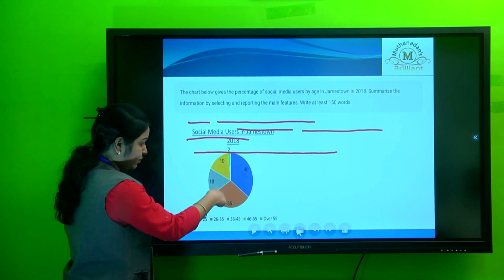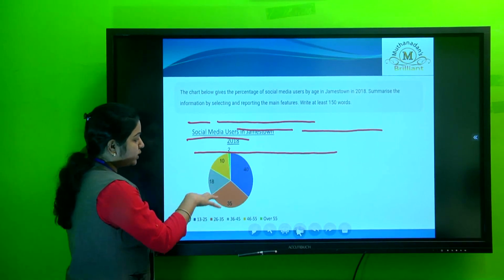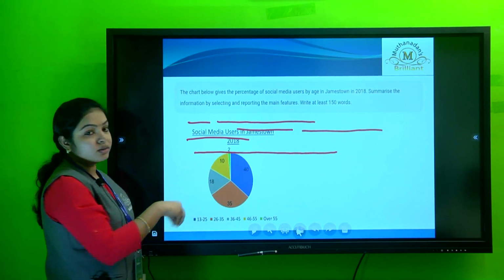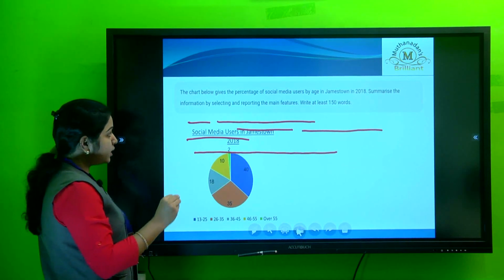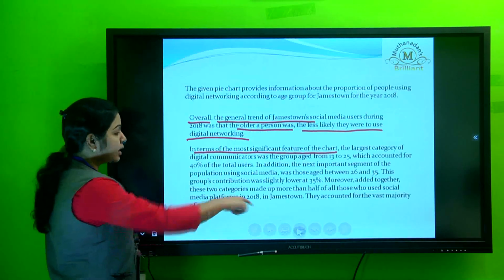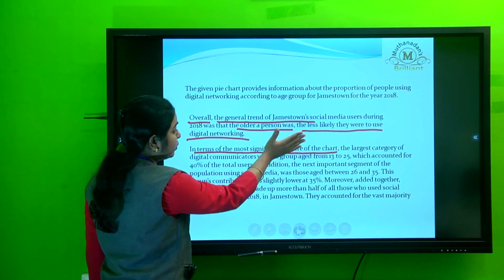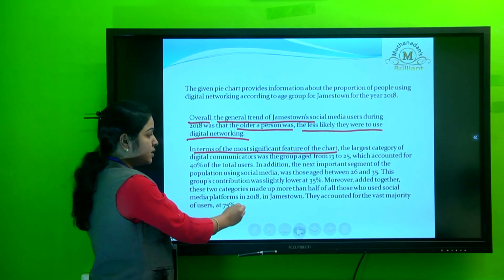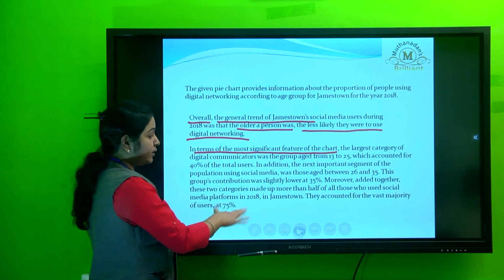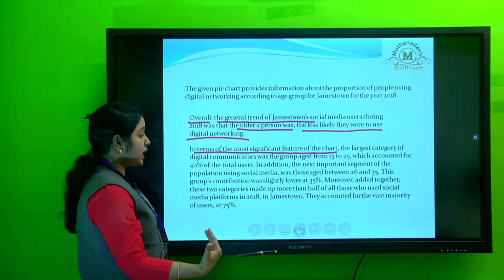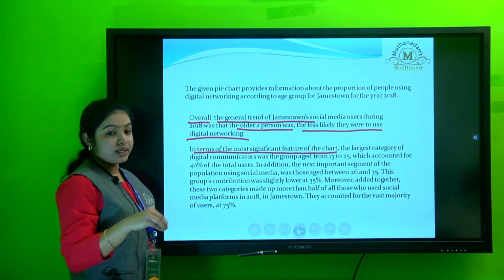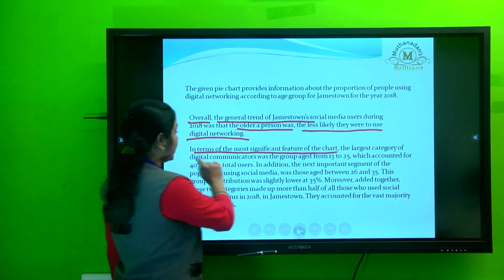So these are the three divisions or the three sections which used social media to the minimal level. Coming to the chart, in terms of the most significant feature, here I am going to describe only the people who used it more, and in the next paragraph I will be describing the people who used it the least. So you can just read this answer now.